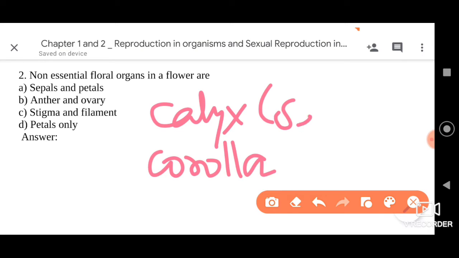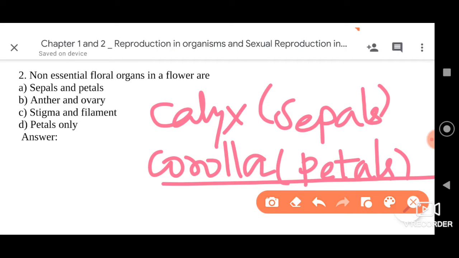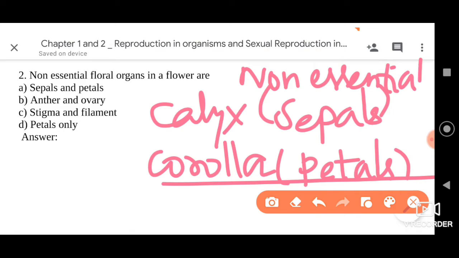The calyx is also called the sepals, and the corolla is also called the petals. These are non-essential whorls of the flower, so they are not involved in reproduction. During the reproduction process, they are important for protection and support, so that the reproductive process occurs without any disturbance from the environment.